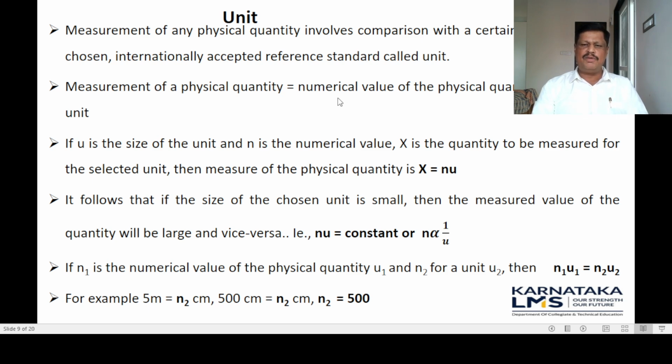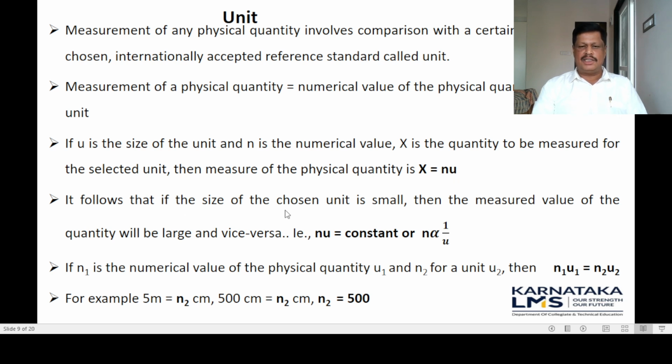If n is the numerical value of the physical quantity and u is the size of the unit, then the measure of the physical quantity, x, is equal to n into u.